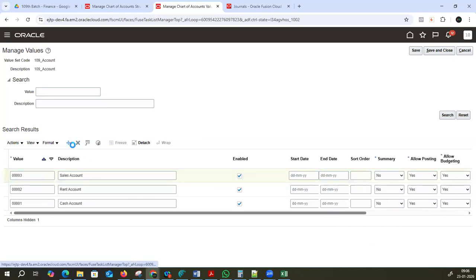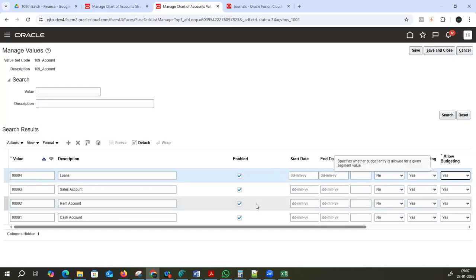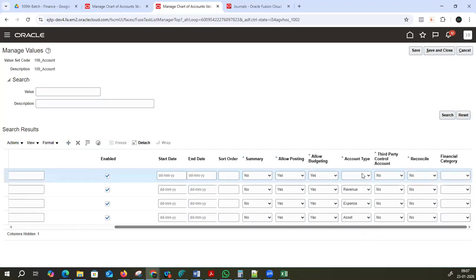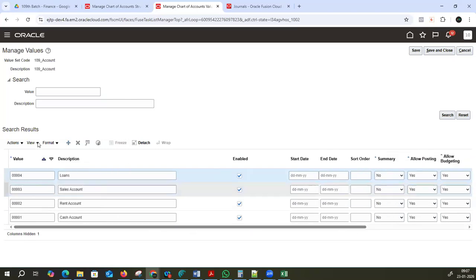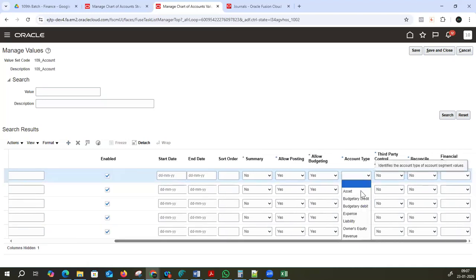Okay. Loans. Loans is a liability for us, right? Just the account type, liability. Okay, I'm purchasing some building. Building is an asset for us, right? Building. Okay, building is an asset for us.